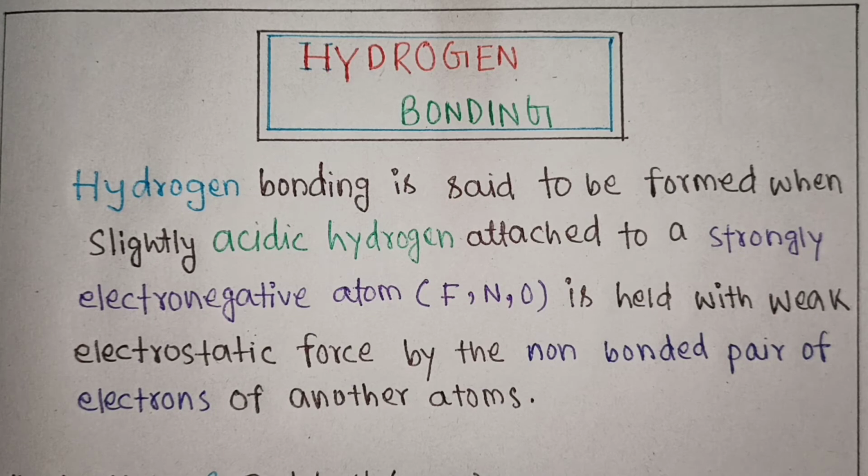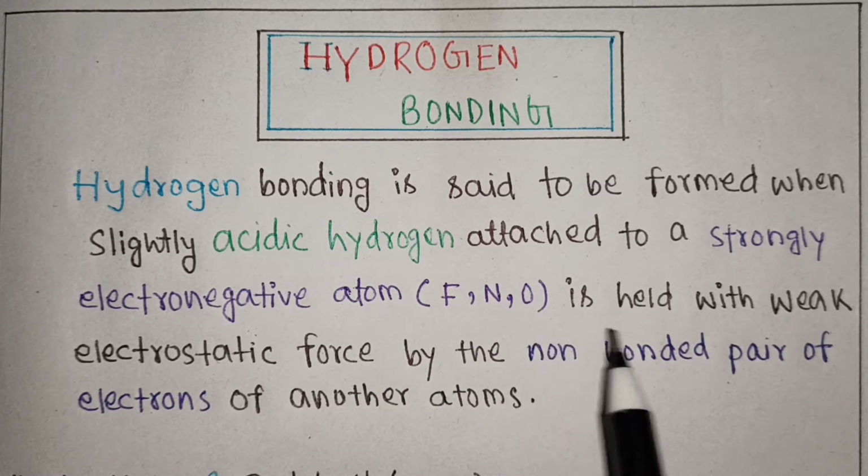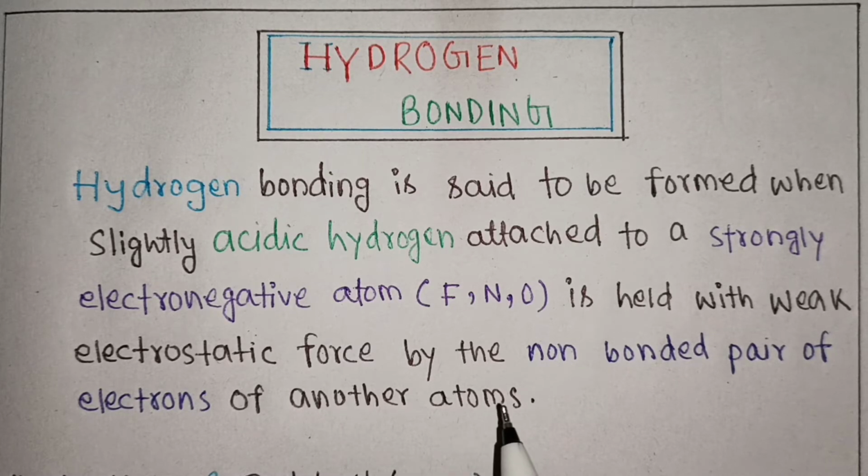Hello everyone, today in this video we will learn hydrogen bonding. So let's start our discussion. Hydrogen bonding is said to be formed when slightly acidic hydrogen attached to a strongly electronegative atom like fluorine, nitrogen, oxygen is held with weak electrostatic force by the non-bonded pair of electrons of another atom.